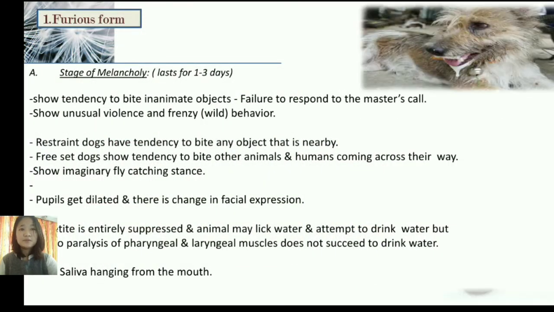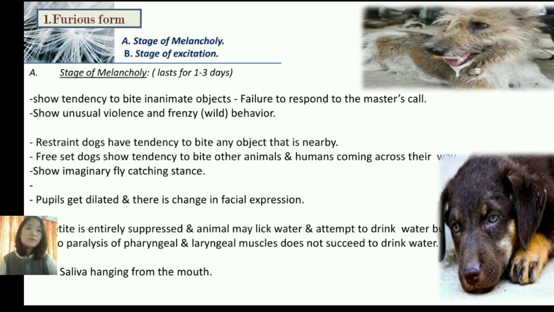Now the furious form. The furious form comes in two stages, that is the stage of melancholy and the stage of excitement. Now the stage of melancholy. It lasts for 1 to 3 days, where the animal tends to bite inanimate objects, and they fail to